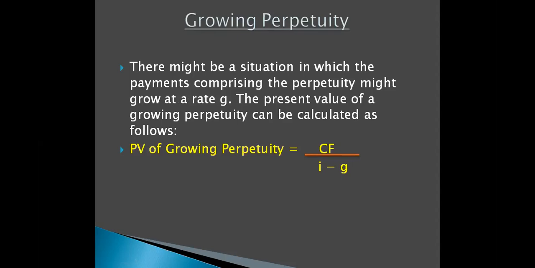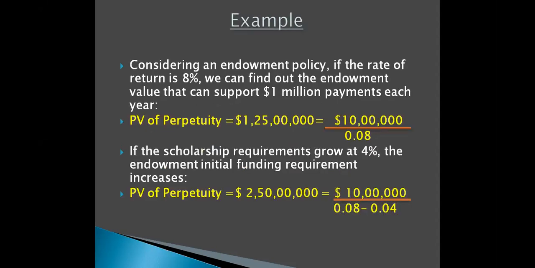Now what happens sometimes is that the perpetuity might grow at a rate G. It is very much possible that you grow and you want to increase the perpetuity. So again, here the present value will be CF divided by I minus G, where G is the growth rate. So let's just do these two examples on perpetuity and perpetuity with growth.